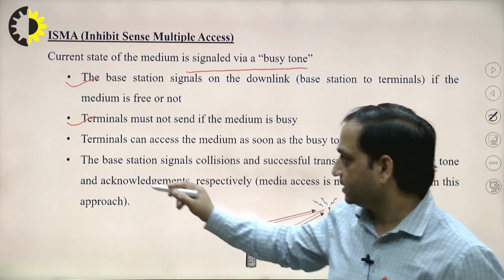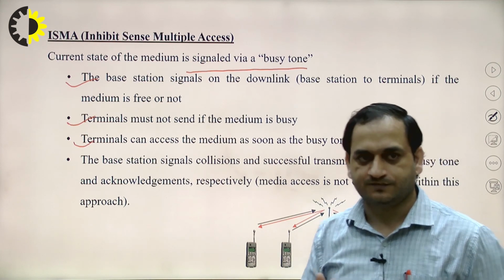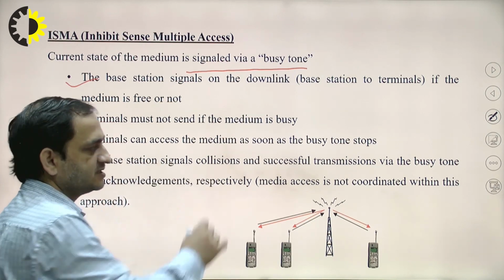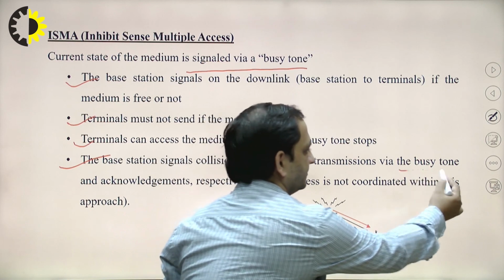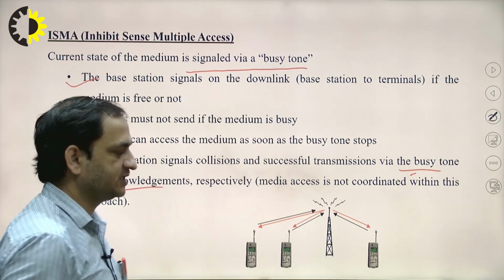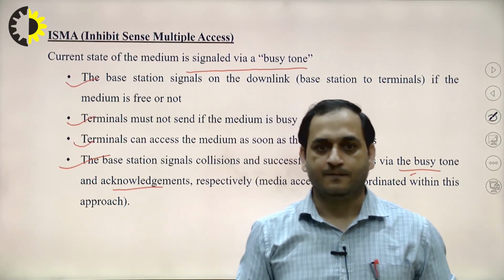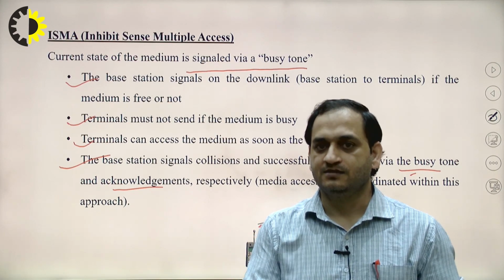The terminals can access the medium as soon as the busy tone is stopped. The base station also signals collisions and successful transmissions via the busy tone, and acknowledgement will occur respectively. The medium access is not coordinated in this case, but the terminals inhibit sense the multiple access in the medium.